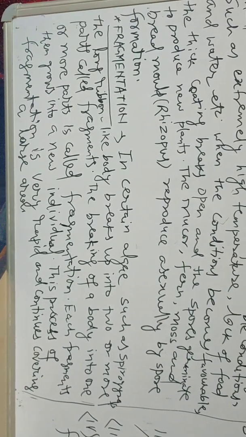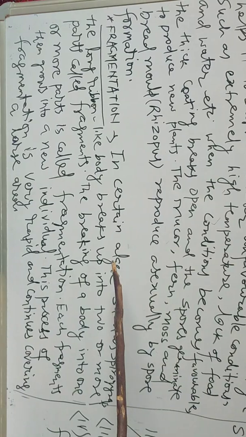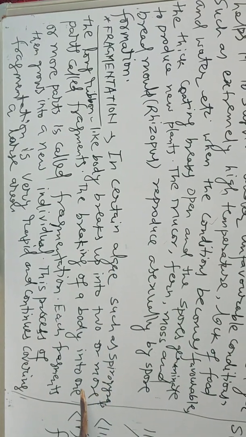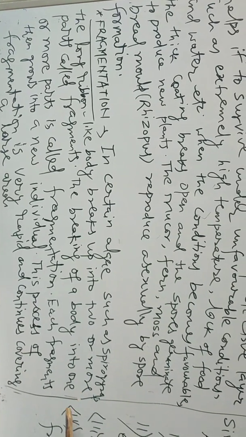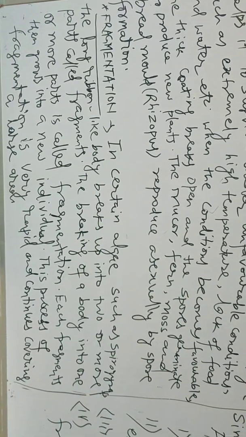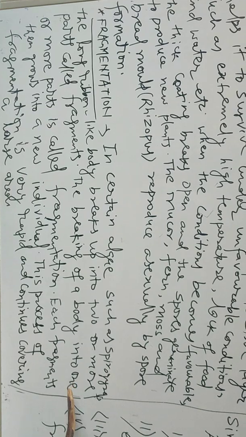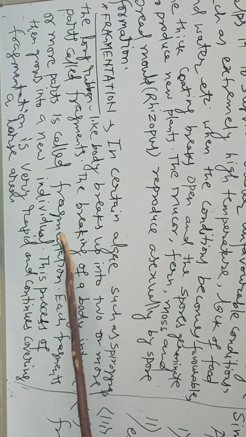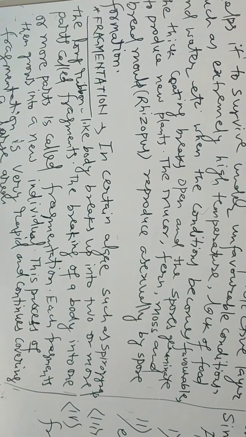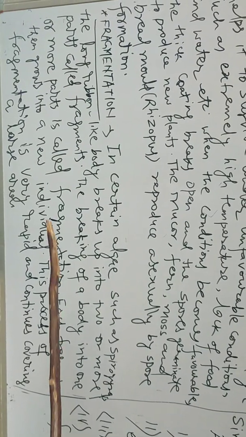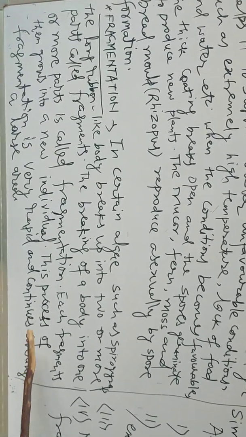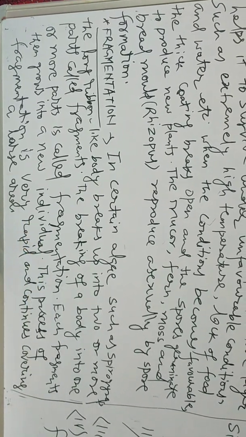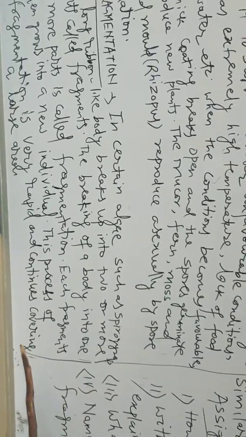Another one is fragmentation. In certain algae, such as Spirogyra, the long ribbon-like body breaks up into two or more parts called fragments. The breaking of a body into one or more parts is called fragmentation. Each fragment then grows into a new individual. This process of fragmentation is very rapid and continues, covering a large area.